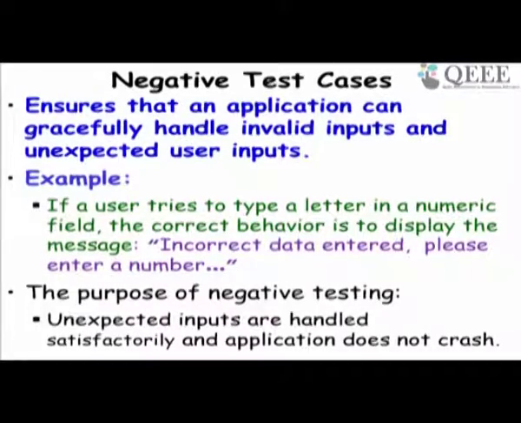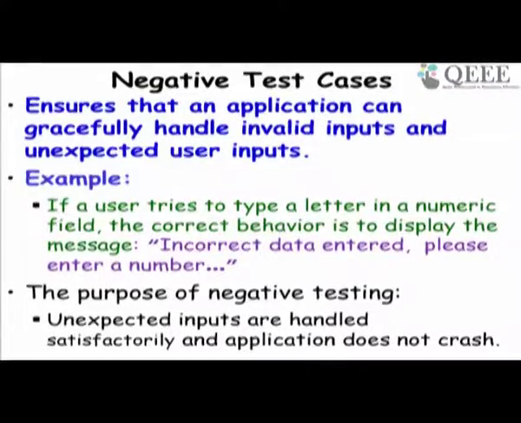Now this is another basic concept. Sometimes we talk about negative test cases. So what is a negative test case? A negative test case basically gives invalid inputs and checks if the system at least handles them. A positive test case is one which gives allowable inputs.